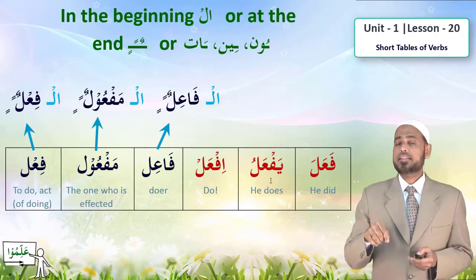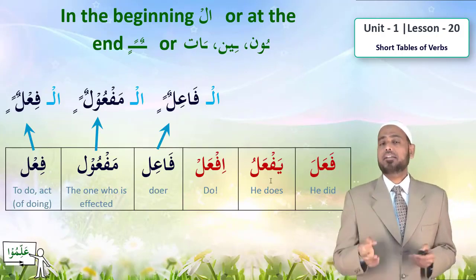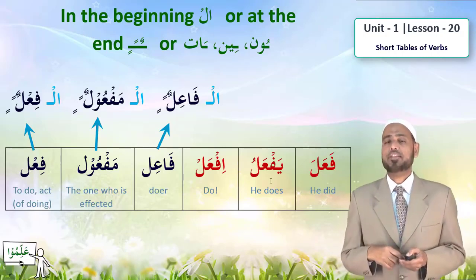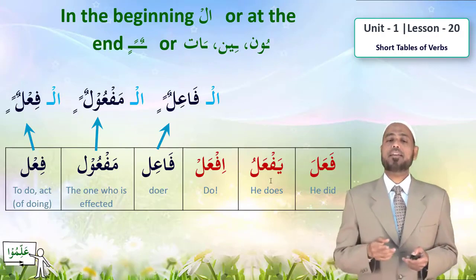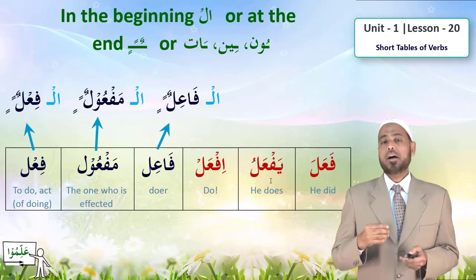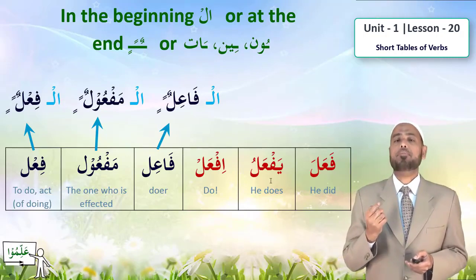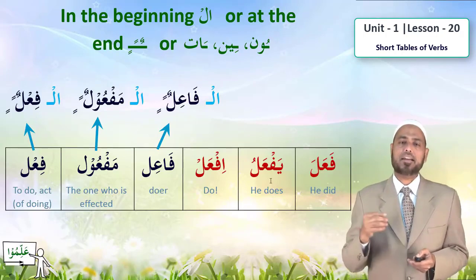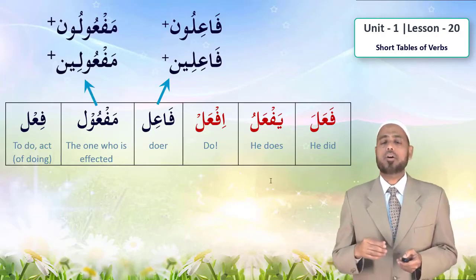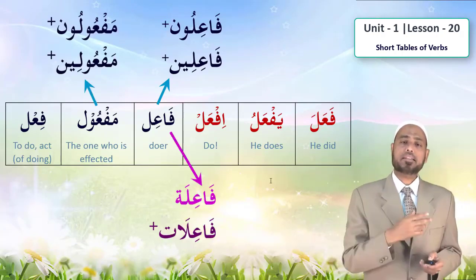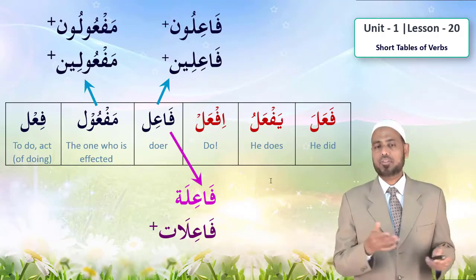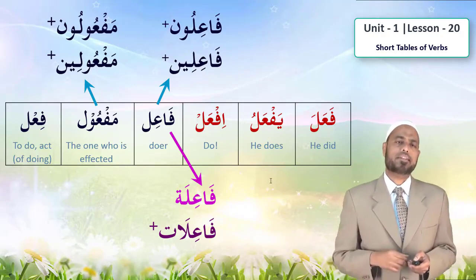Now fa'il, maf'ul, fi'l, these are isms or asma, nouns. And you remember the definition of ism, it starts with al or ends with un, an, in. So fa'il can be al-fa'ilu, or it can be fa'ilun, fa'ilan, fa'ilin, or it can have plural like fa'ilun, fa'ilin, or fa'ila, fa'ilat. Alright, all endings can be there, and these endings depend upon the sentence structure. You will learn that later on.